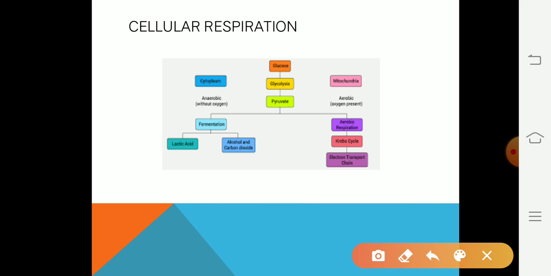In the process of anaerobic respiration, the pyruvate enters into the process. Here it can produce alcohol and carbon dioxide, or lactic acid and energy. The production of energy is very less in comparison to aerobic respiration, and anaerobic respiration is also known as fermentation. Let's go observe the steps.